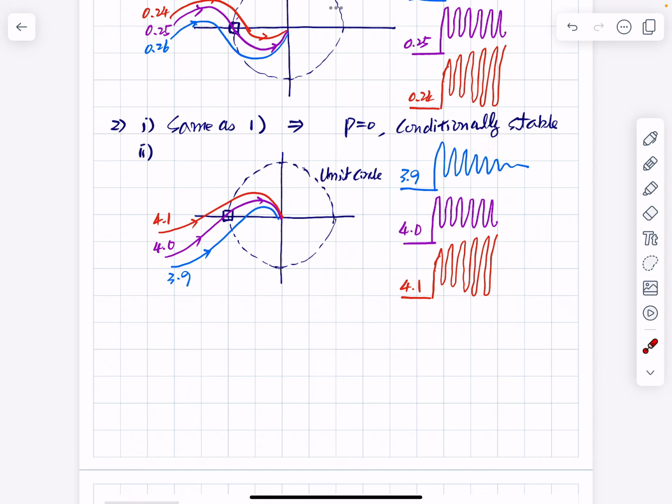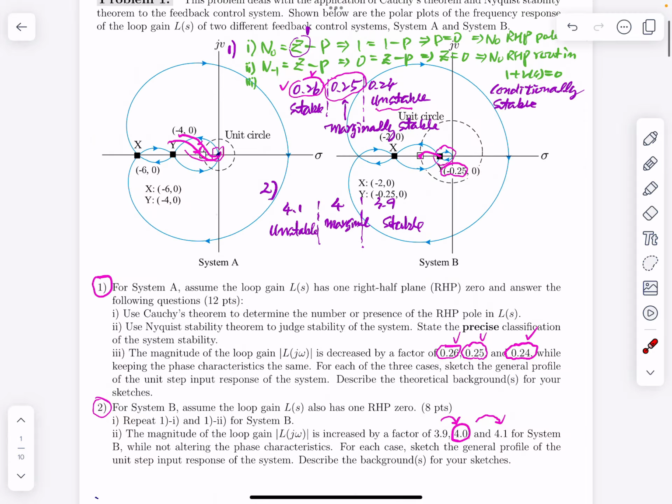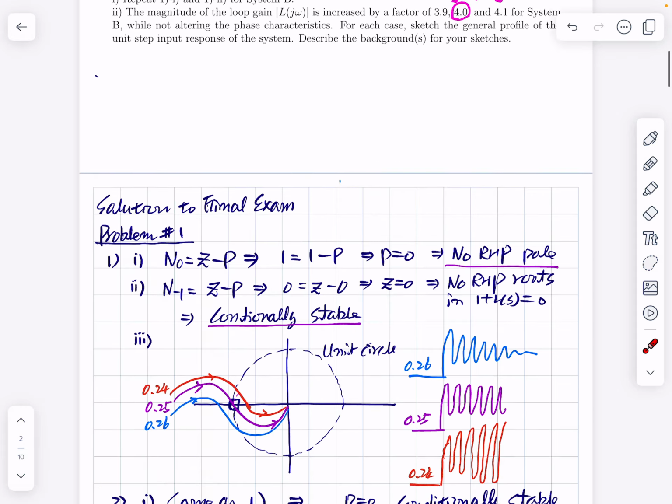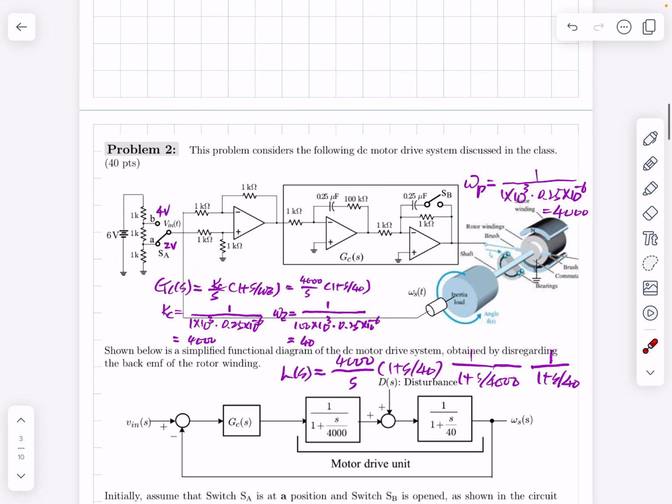This is unstable because this trajectory encircles this critical point, and this trajectory does not encircle this critical point. But by the nature of this figure, the problem will occur when gain is reduced. Because of this, the problem will occur when gain is increased. Okay, so I hope this helps you to understand the nature of Cauchy's theorem and the Nyquist stability criterion.